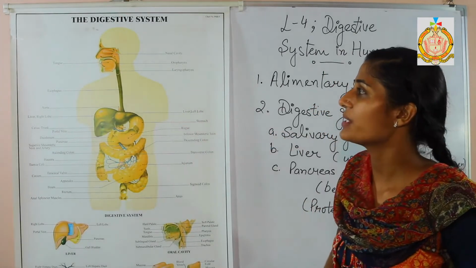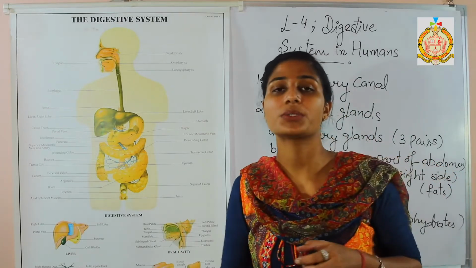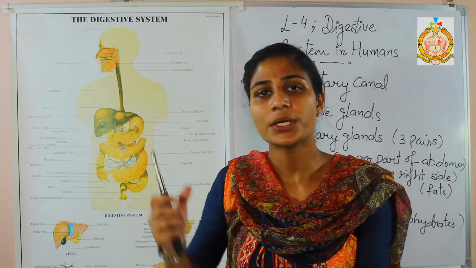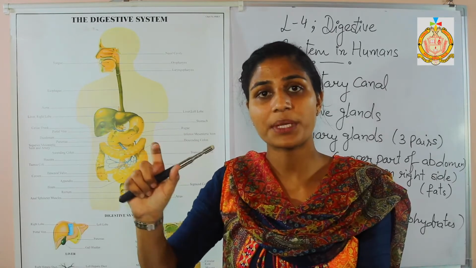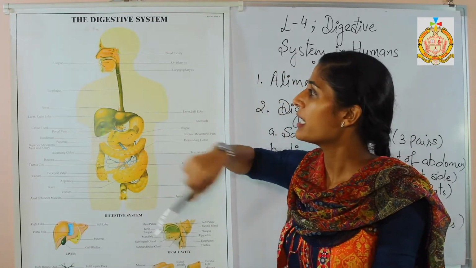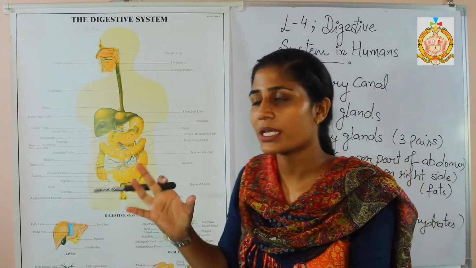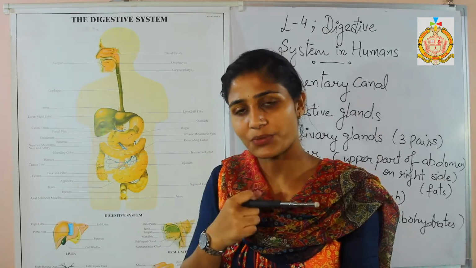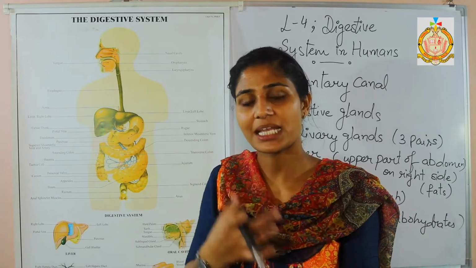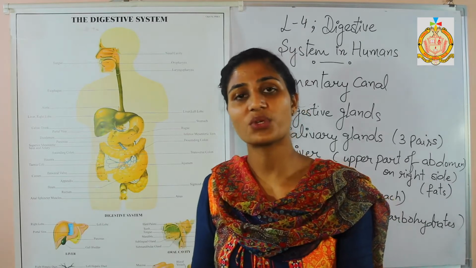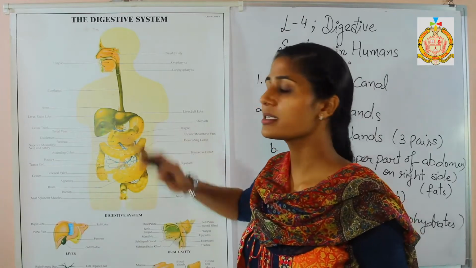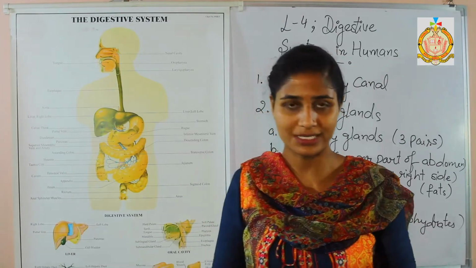What is the function of this alimentary canal? The alimentary canal connects our mouth with our stomach, and it sends the food from the mouth to the stomach for the digestion process. It is a 9 centimeter long tube, and contraction takes place whenever food enters the alimentary canal. That contraction and relaxation is known as peristalsis. By the peristalsis process, the food enters the stomach for digestion.